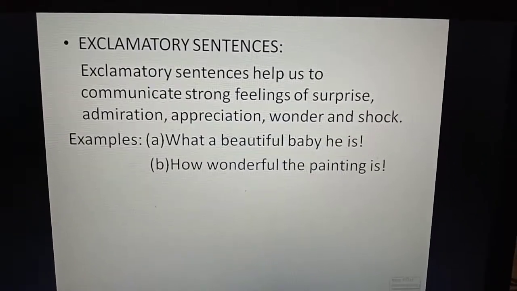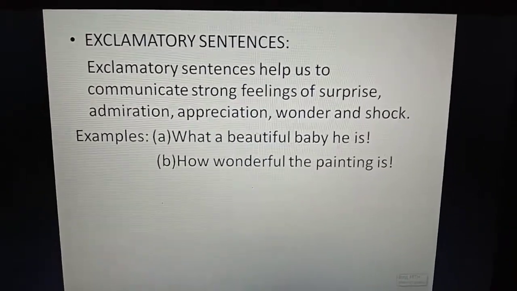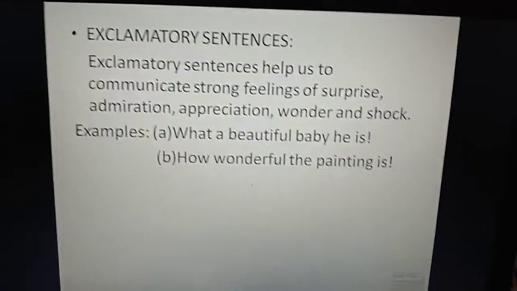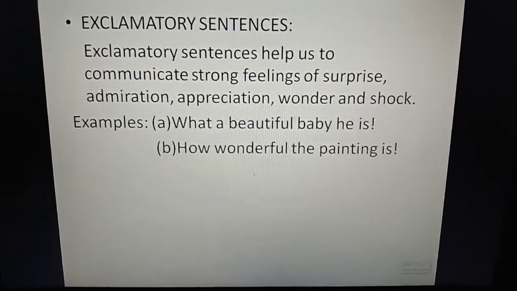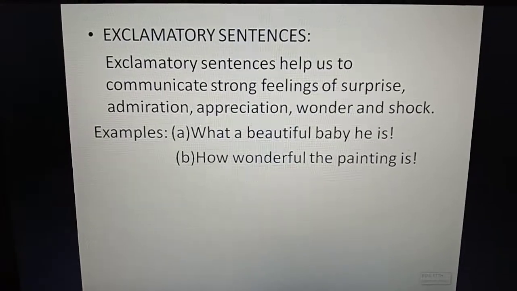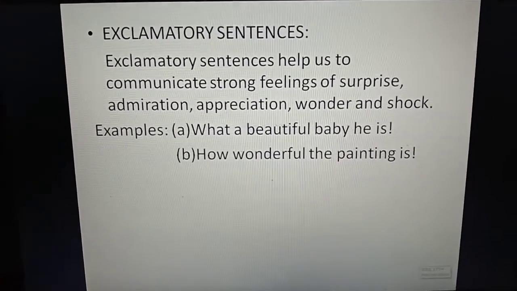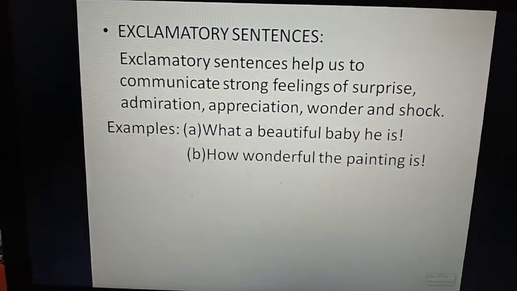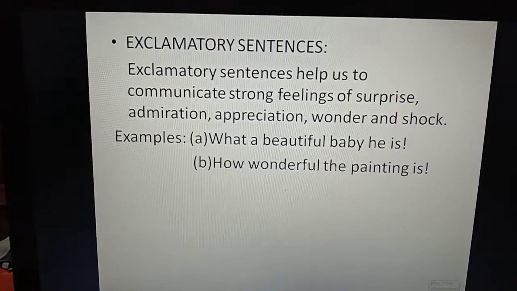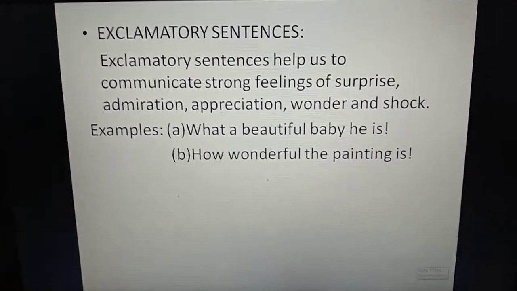Now I will tell you in brief, children, when we discuss the transformation of sentences, how to transform from one form of sentence to another. For now you have to understand only how to identify the kinds of sentence, whether the sentences are assertive, interrogative, imperative or exclamatory.